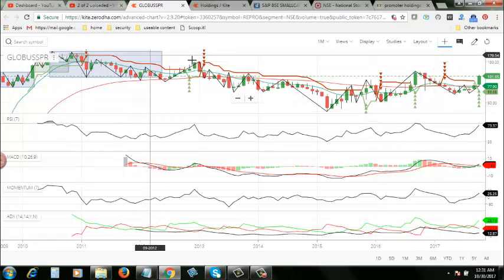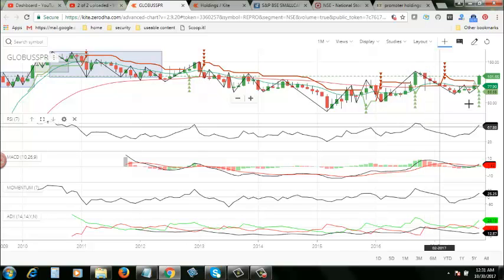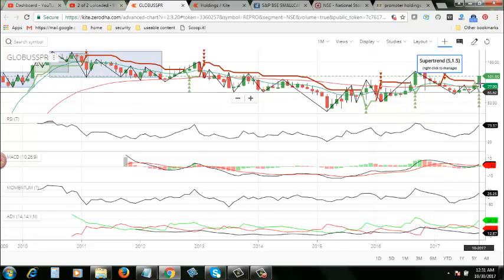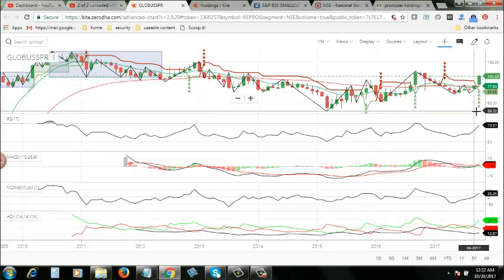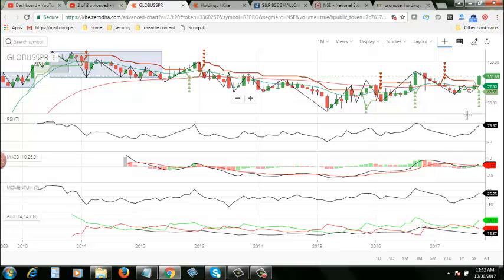See, overall Global Spirits has been going down, that I already told you, and right now there is only a temporary spike in the price rise. It started from 80 and reached 101, and there is a chance that it may still go up. If you look at the technical indicators, all indicators are looking in the upward direction. Except MACD, MACD is also okay, even the signal line has crossed the red line, and the green bars started populating on top of the baseline. Momentum also crossed the baseline and is moving up, and even the ADX. Look at the ADX, this one, the green bar.